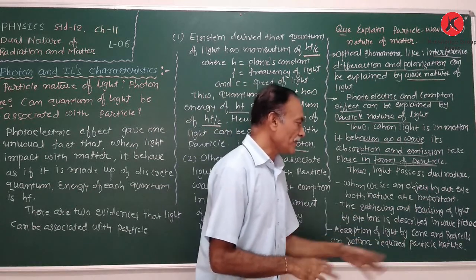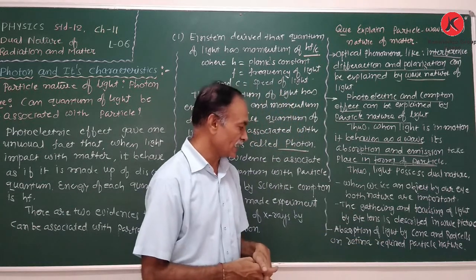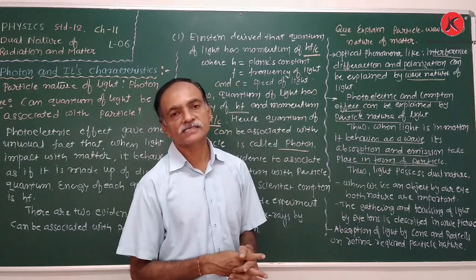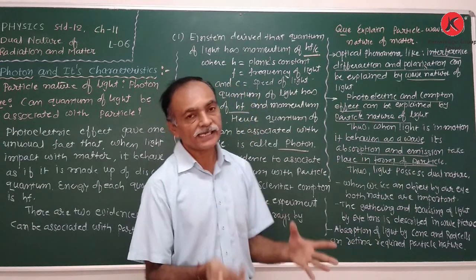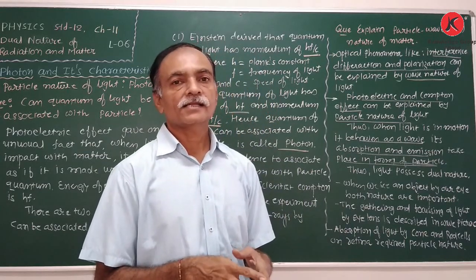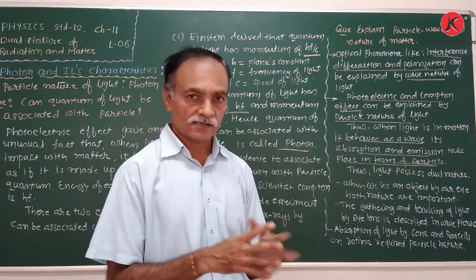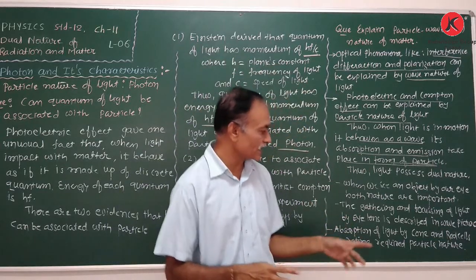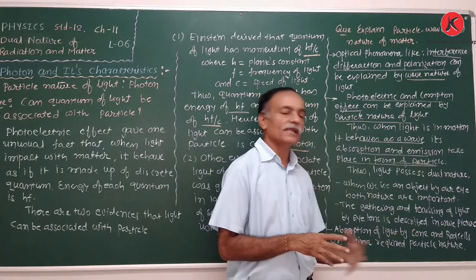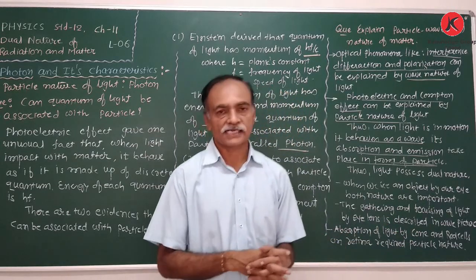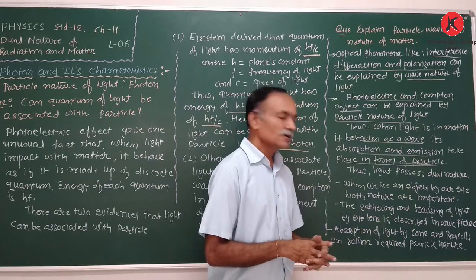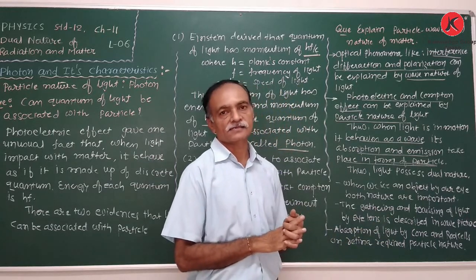The absorption of light by the cone and rod cells of the retina requires the particle nature of light. During the daytime, a color picture is obtained, and during the night, a black and white picture is seen. That is due to the absorption of light by the cone and rod cells of our eye, so that requires the particle nature.